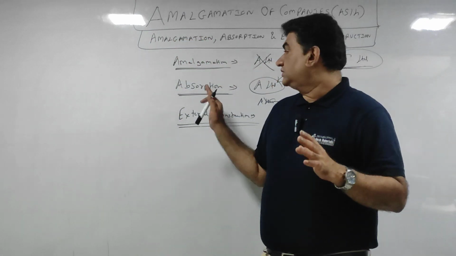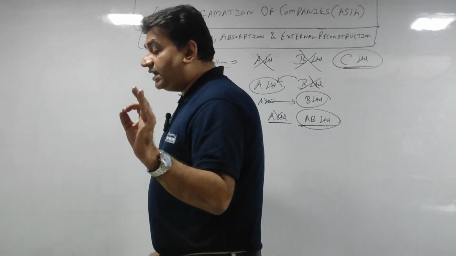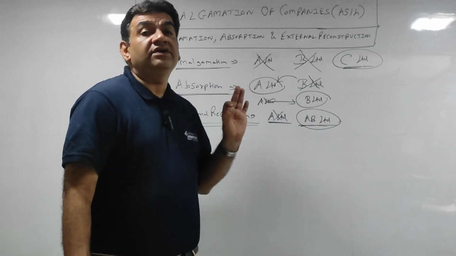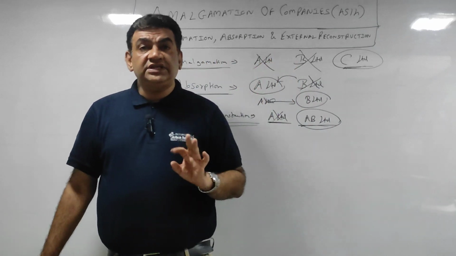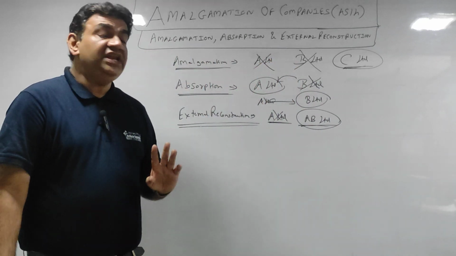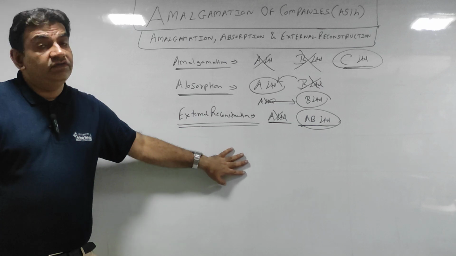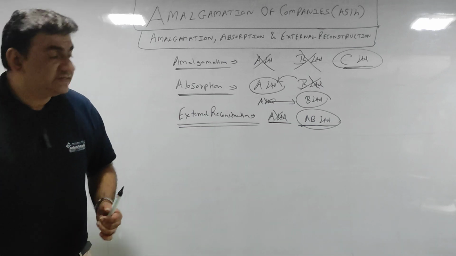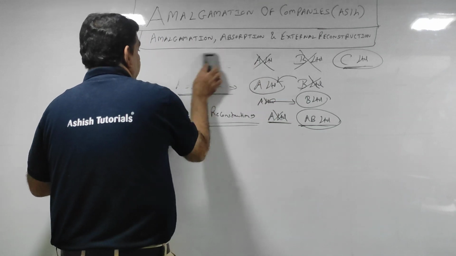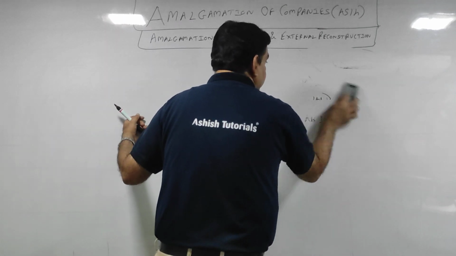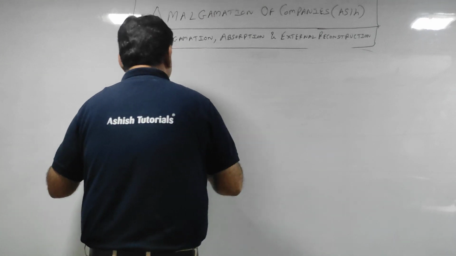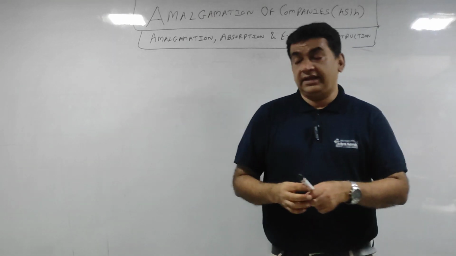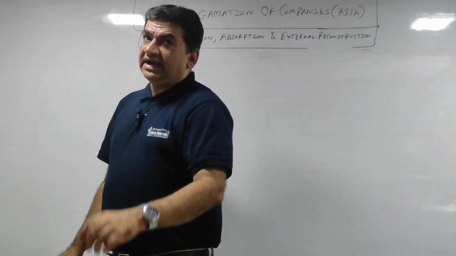So this was the concept of amalgamation, absorption and external reconstruction. So that was the first part. Okay, so just rub this. I'll come to the next part now. Many students get confused about whose books the accounting entries are to be made in. Okay, now first understand one thing.